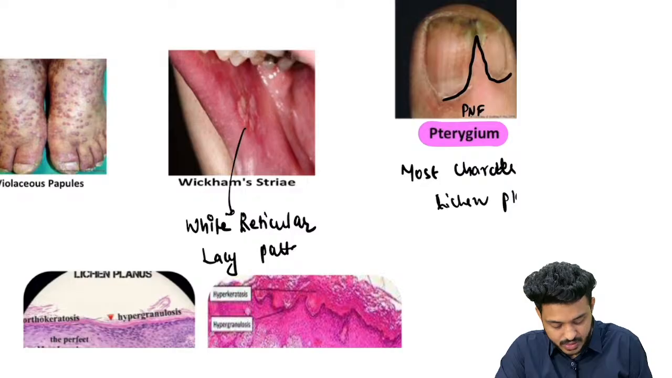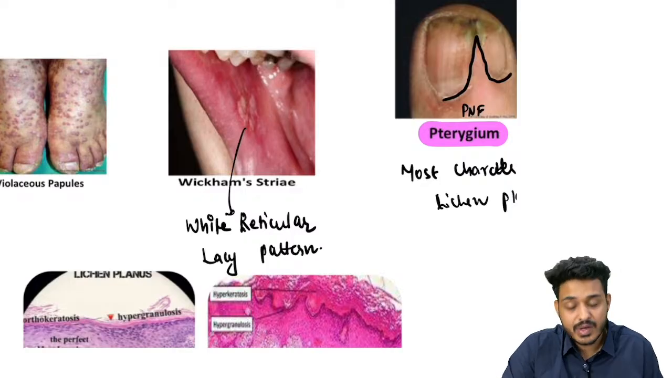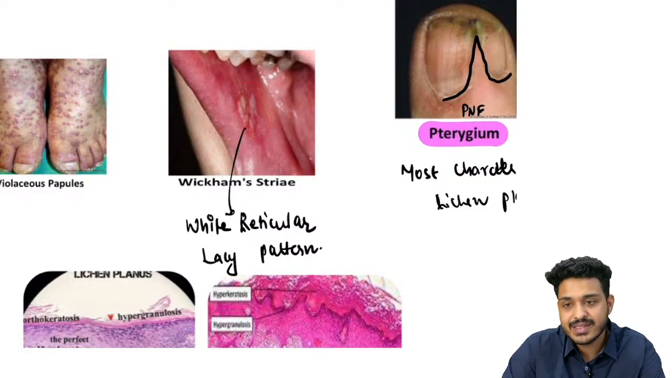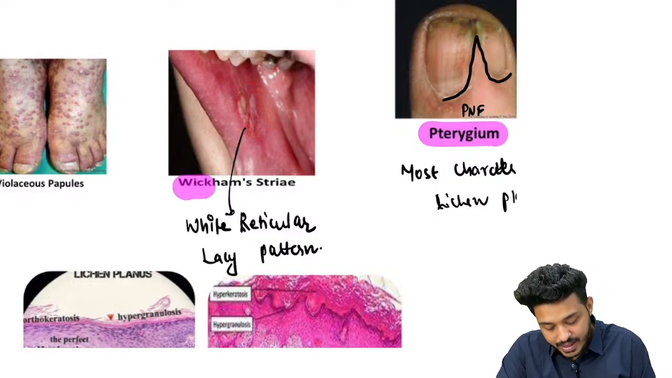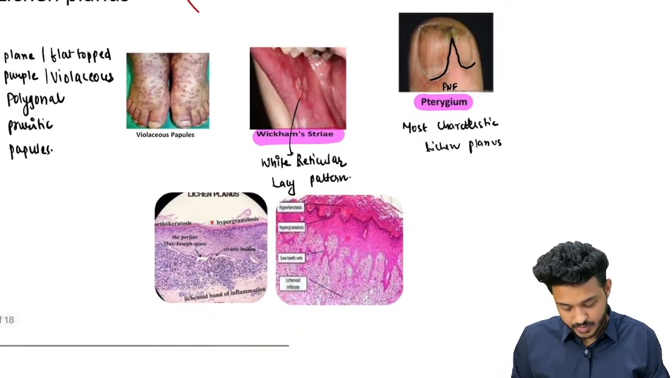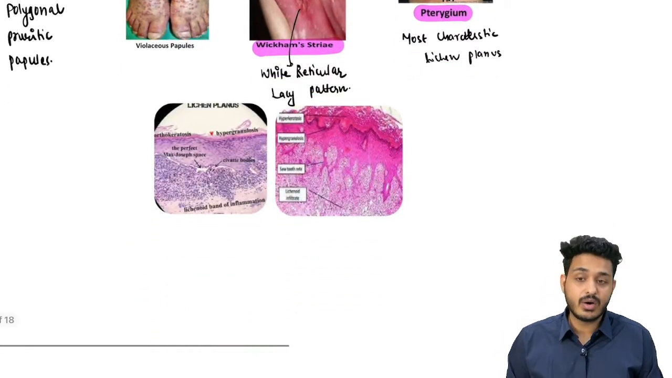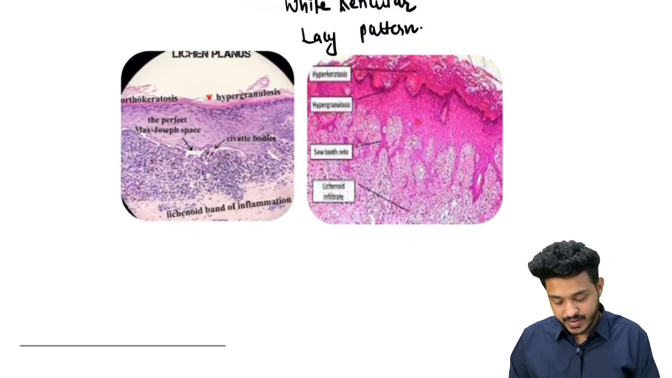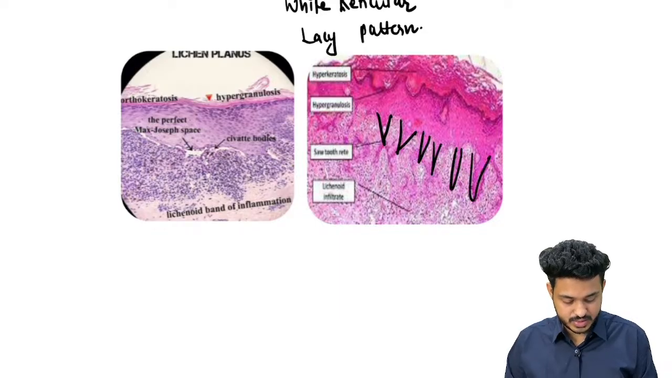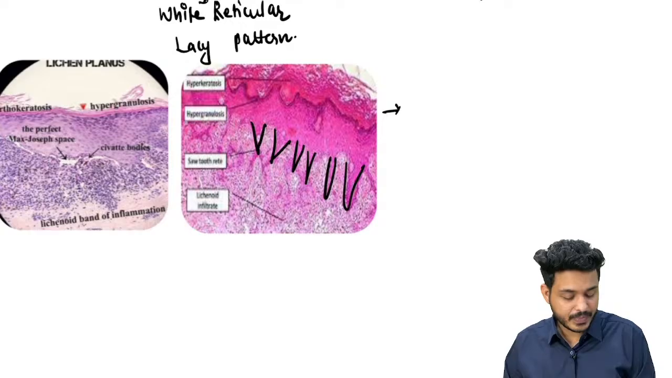Now, this is not Kaposi sarcoma. When you find this white reticular lacy pattern on the mucosal involvement, this is known as Wickham striae. We will discuss Kaposi sarcoma further also, right? That is going to be HHV8. On histopathological examination, you will be finding what kind of rete ridges? Can you appreciate these rete ridges appearing as a sawtooth? So here you will be having sawtooth rete ridges.